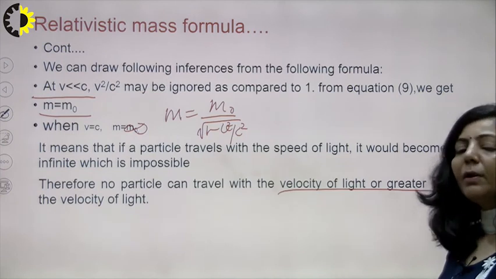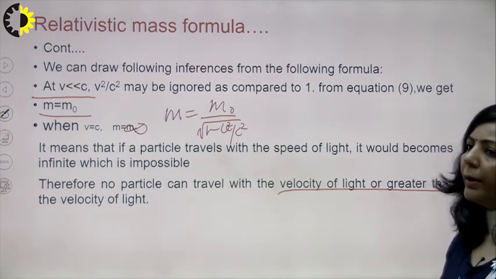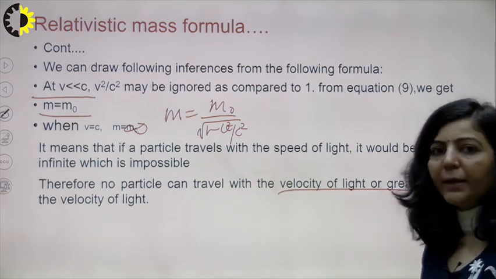In the next lecture, we will solve a few numericals based upon the relativistic mass formula, and after that we will take our next topic.